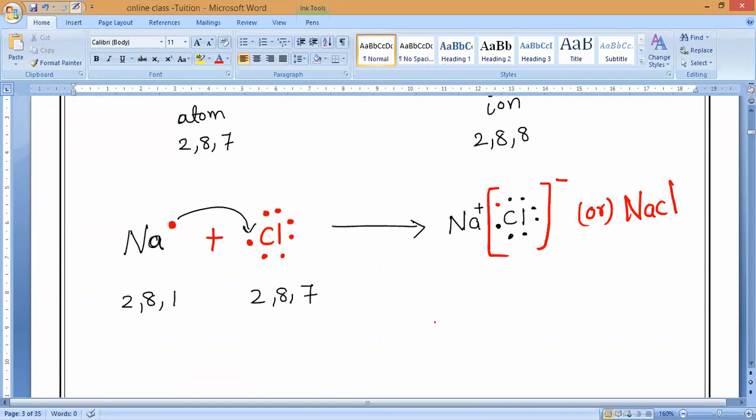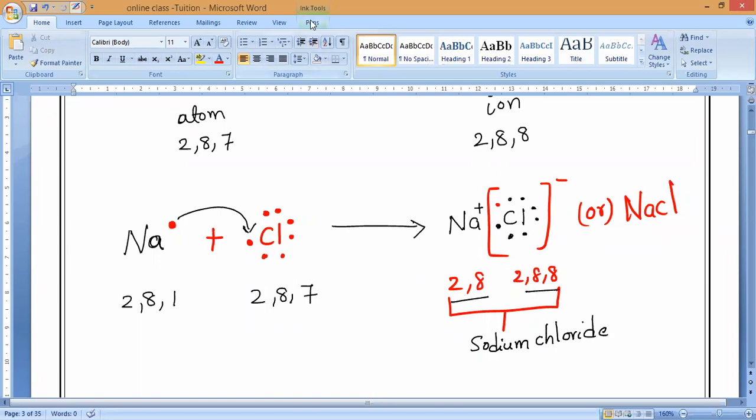So for your understanding, I am writing how it is forming. Understand, guys? This is the sodium ion, 2, 8. And this is what? 2, 8, 8. So together, what should we call this? Please respond to me. Sodium chloride. So after the reaction, both are trying to acquire stability.